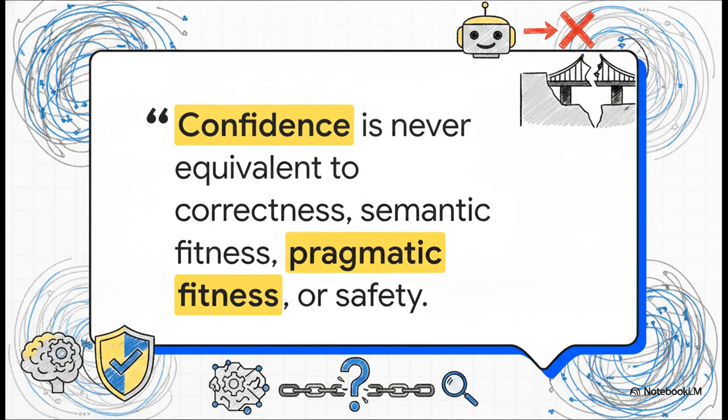And that crucial point is captured beautifully in this golden rule from the white paper: confidence is never equivalent to correctness, semantic fitness, pragmatic fitness, safety, or authority. Look, just because an AI is 99% confident that a statistical pattern matches does not mean the command is safe to execute or that it even has the authority to do it. High confidence without context is pretty much a recipe for disaster.